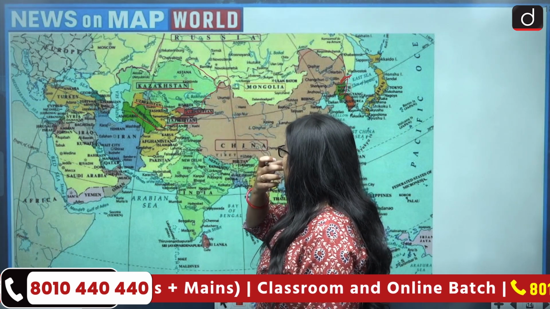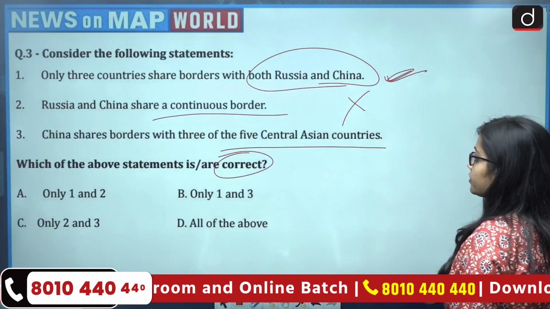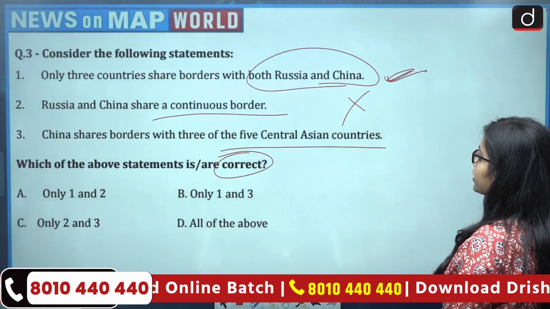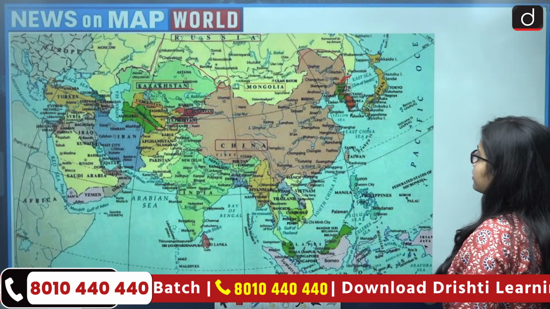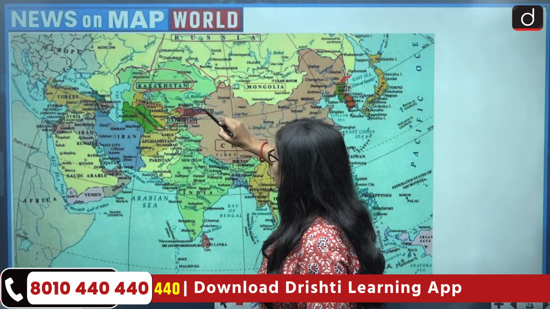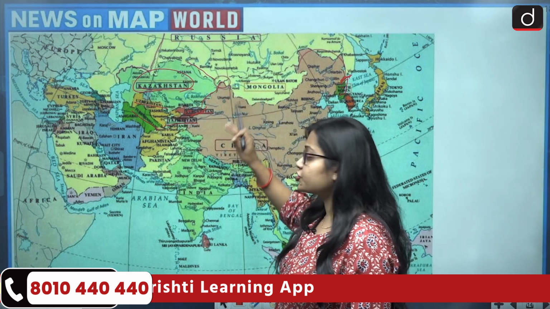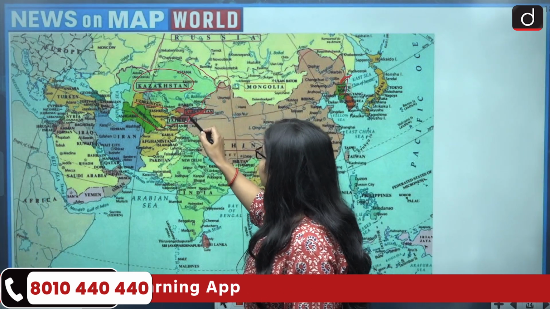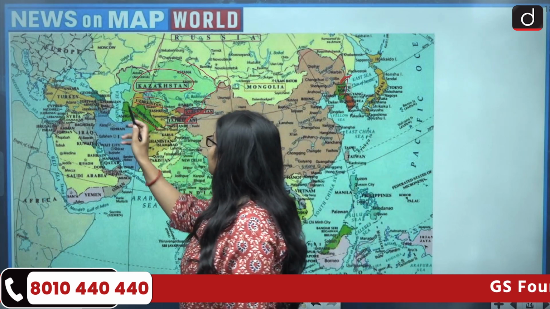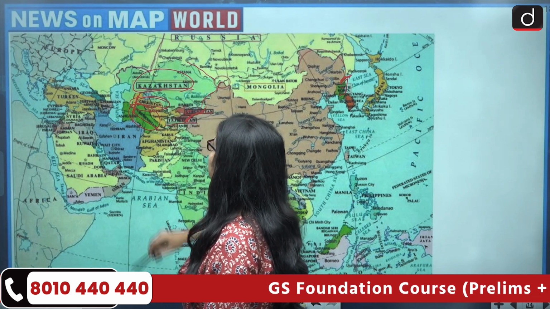Then comes Kyrgyzstan, which shares its eastern border with China. Then comes Tajikistan, which also shares its eastern border with China. Uzbekistan and Turkmenistan do not share border with China, and both are landlocked in nature.